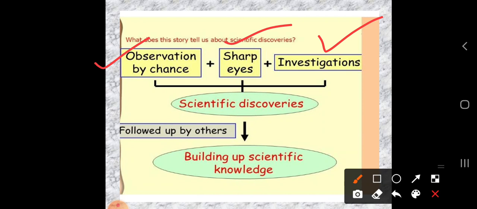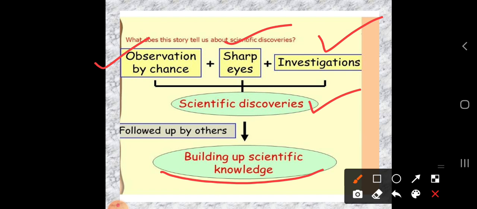So these three things you have to keep in your mind: observation, keen observation with your sharp eyes, and going behind the investigations. This is nothing but science, and it gives us scientific discoveries. If it is followed by others also, then you can build up scientific knowledge. Suppose you follow something, you can go for a new invention. So this is the building up of scientific knowledge.